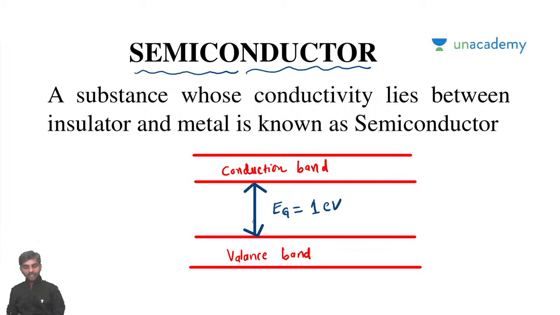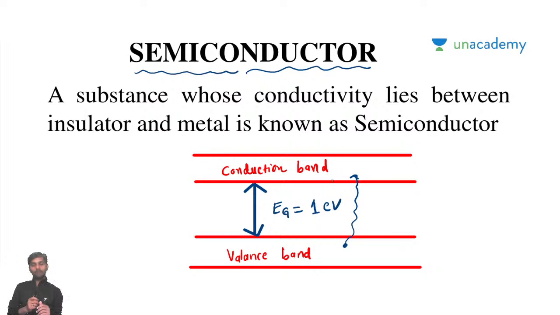So based on this energy gap concept, the materials are divided into these: metal, insulator, and semiconductor. It means the electron in the valence shell gains some energy of 1 electron volt, and it can go to the conduction band. It is not a pure conductor, it is not a metal. It is not an insulator also. Right? So because of that, it is called a semiconductor.